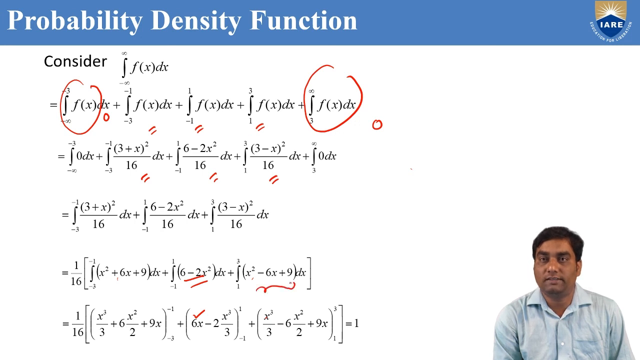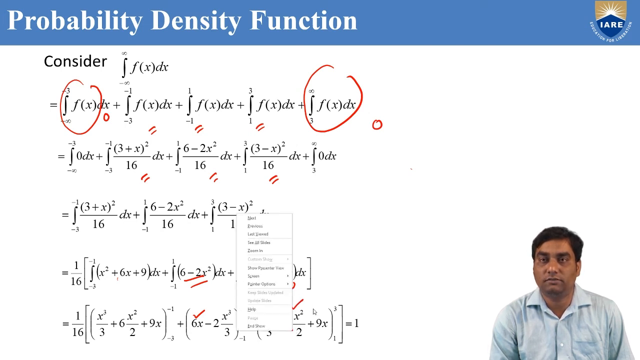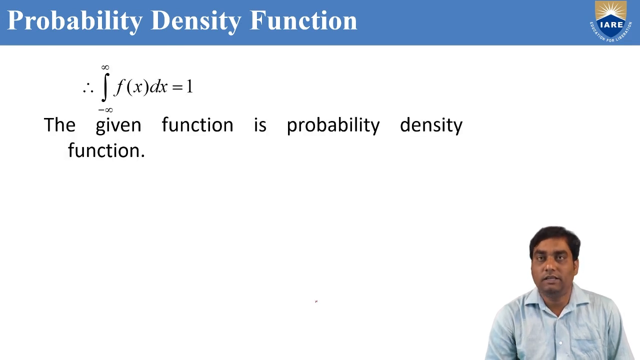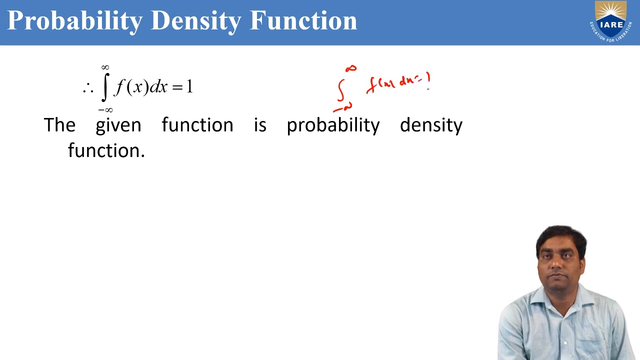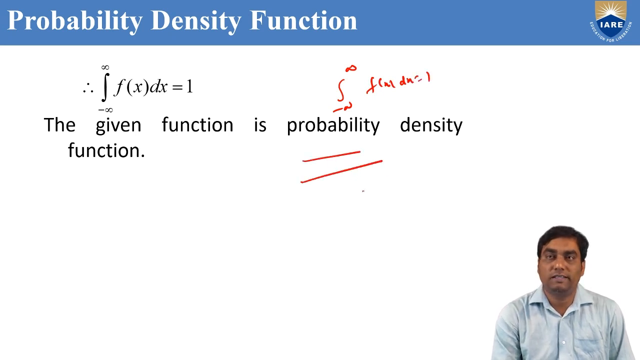Now the third integration, x square minus 6x plus 9. The integration of x square is x cube by 3, minus 6x integration, the constant 6 we can take outside, and x integrates to x square by 2, plus 9x. For this integration, the limits are 1 to 3. If you apply the limits, we are going to get the answer 1. So the integral from minus infinity to infinity of f of x dx equals 1. Therefore, the given function is a probability density function, because the condition that the integral from minus infinity to infinity of f of x dx equals 1 is satisfied.